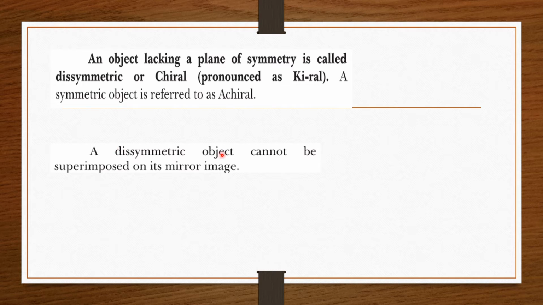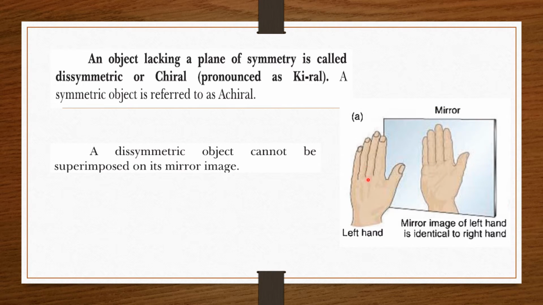A dissymmetric or chiral object cannot be superimposed on its mirror image. For example, you can see the picture here. When we see the image of this left hand, the image will not be the left hand, it will be the right hand. So the mirror image cannot be superimposed.